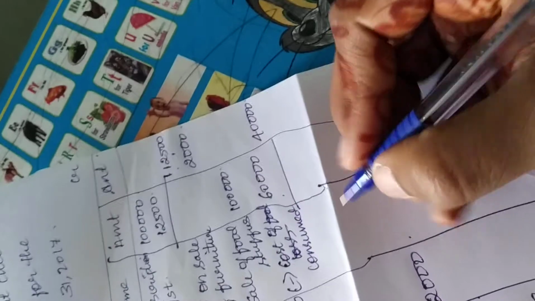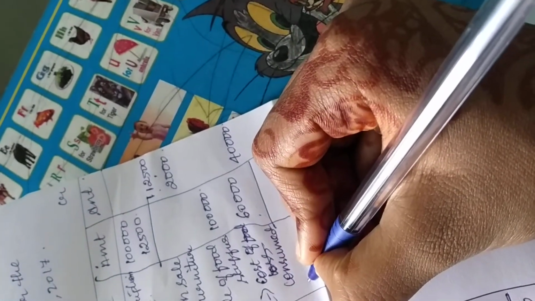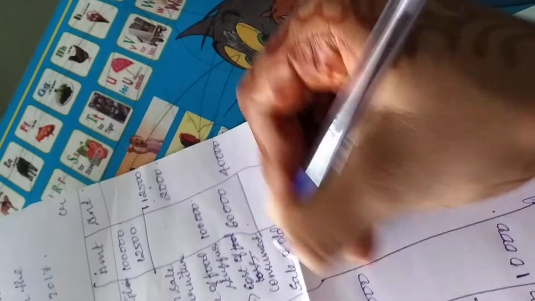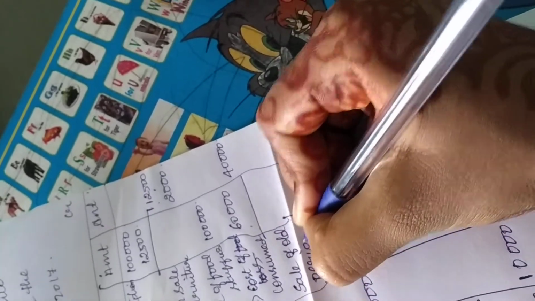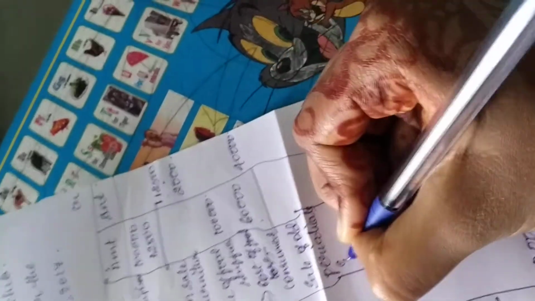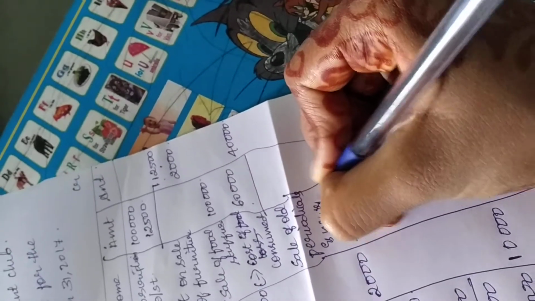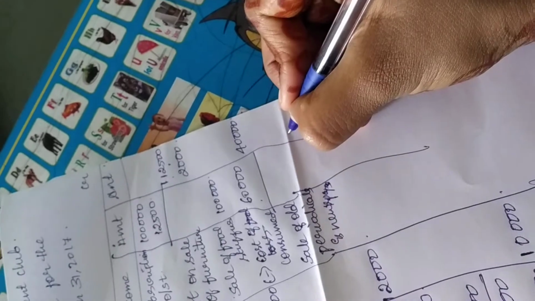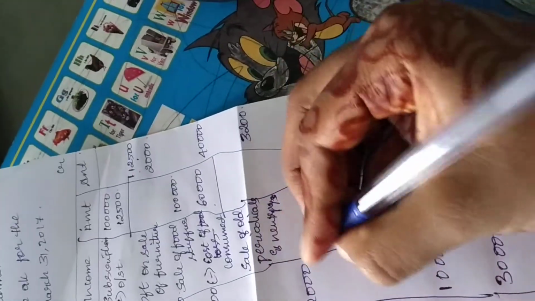Then the next one is sale of old periodicals and newspapers, that is 3,200. There is no additional information, so we need not bother about it.